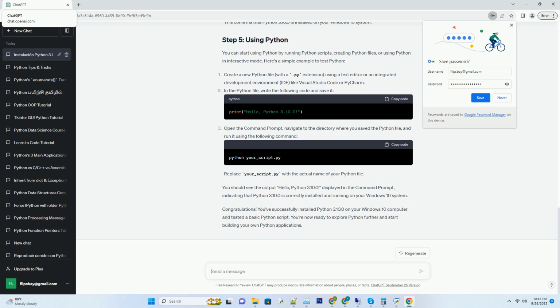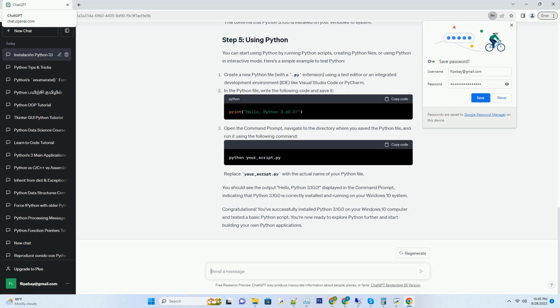The Python installer will open. Make sure to check the box that says Add Python 3.10 to path. This will make it easier to run Python from the command line. Click the Install Now button to start the installation process. The installer will copy Python files to your computer. You will see a progress bar indicating the installation status. Once the installation is complete, you will see a screen that says Setup was successful. You can now click the Close button to exit the installer.